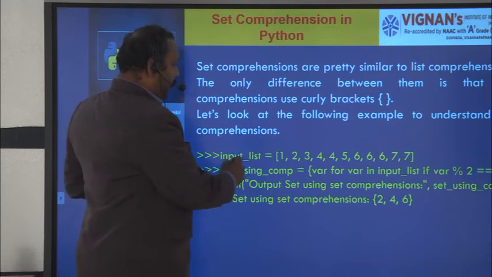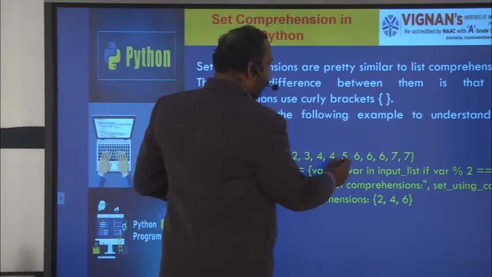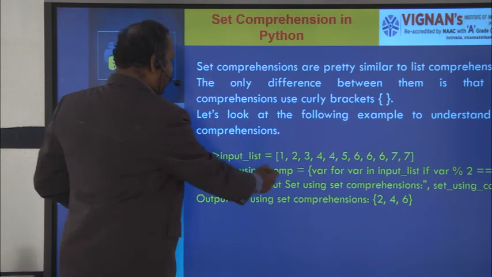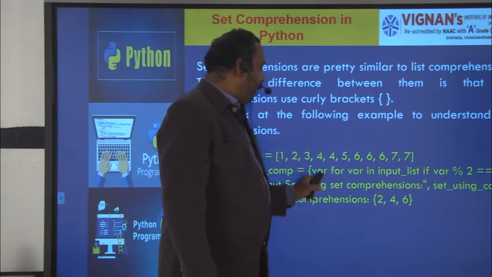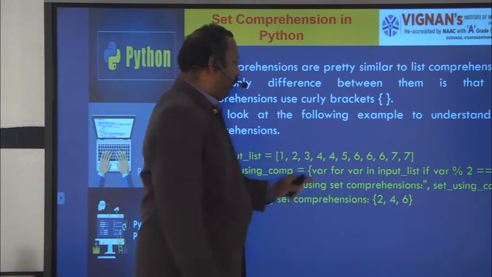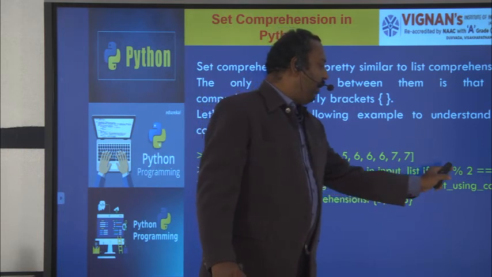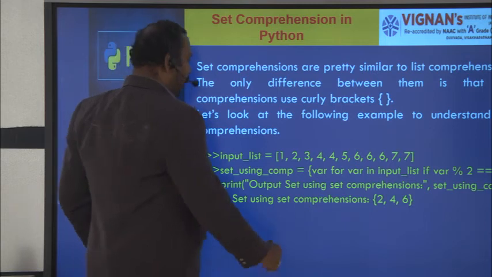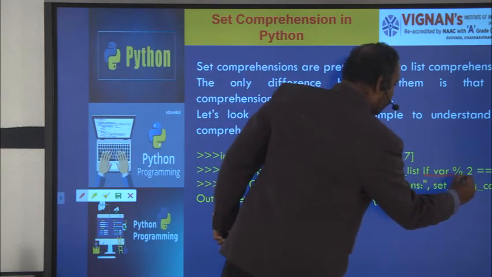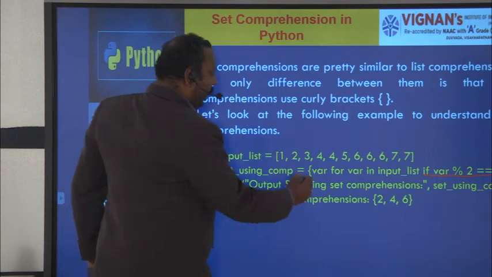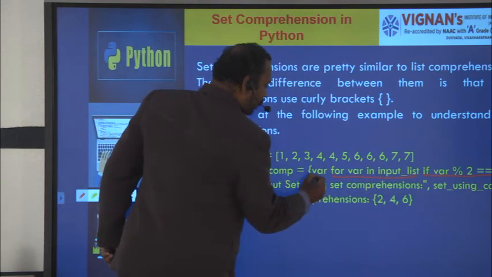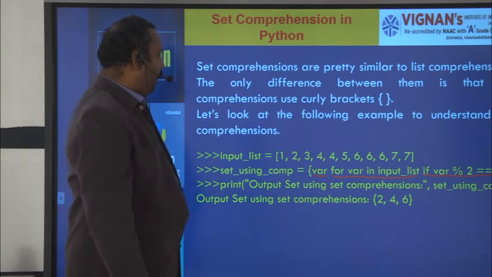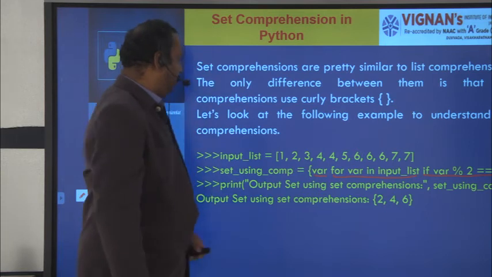In this example, you have taken the input list 1 2 3 4 4 5 6 7 7. So for set using comprehension, this is the variable, and this is the output expression, for var in input list, if var mod 2 equal to 0. This is the predicate or condition, this is the iteration, and this is the output expression. So what is the input list?